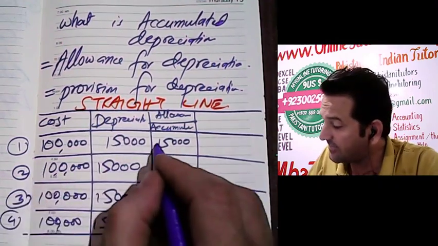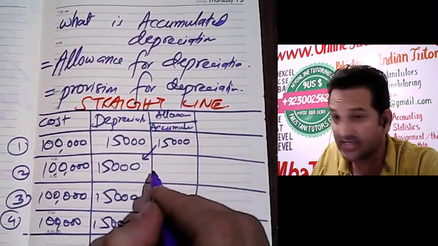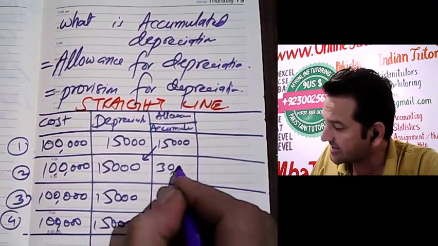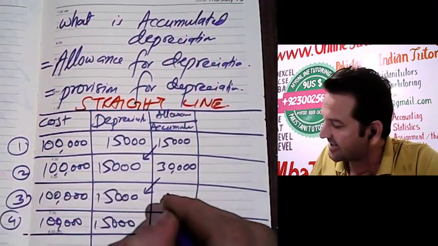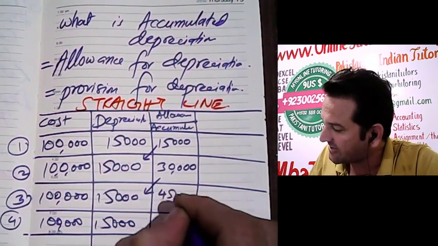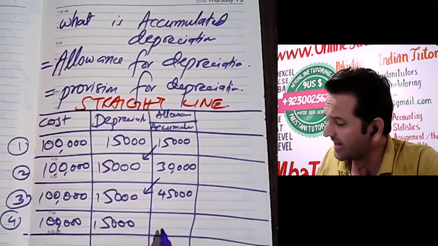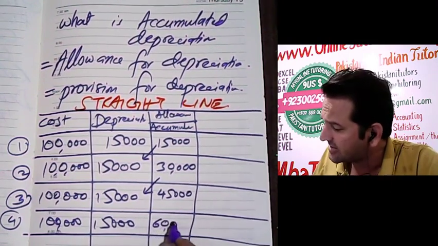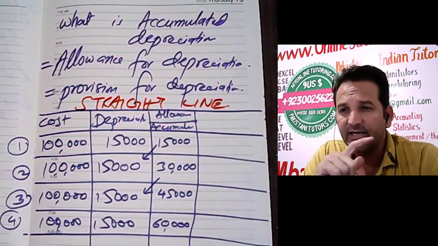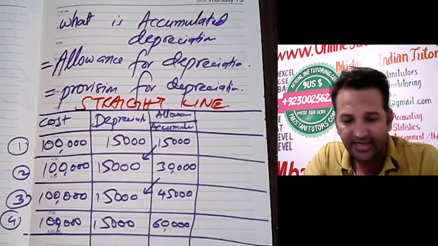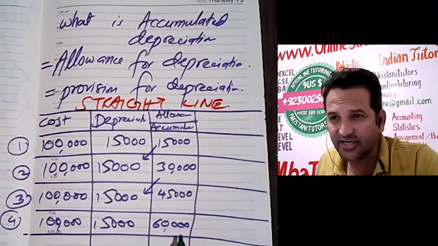In the second year, it becomes 15 plus this, so it becomes 30,000. In the third year, this will be 45,000. At the end of 4 years, the accumulated depreciation will become $60,000. Clear?